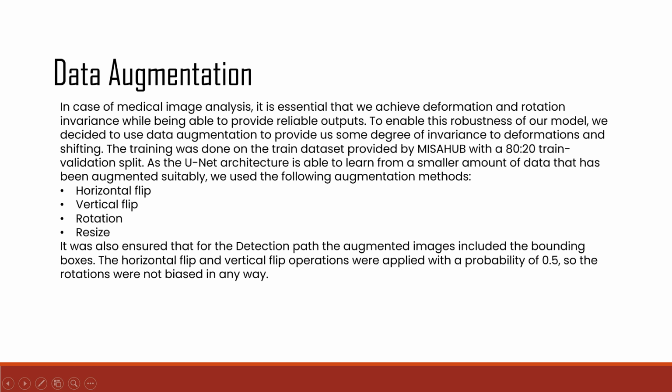In the case of medical image analysis, it is essential that we achieve deformation and rotation invariance while being able to provide reliable outputs. Since the number of training images provided was not ample enough, we employed augmentation to increase the size of the training dataset. Horizontal and vertical flip as well as rotation augmentations were used, and all the images were resized to a square image of size 224. For the training of the detection branch, images were augmented such that bounding boxes were always present. If the largest bounding box in the image was less than a specific threshold, then more augmented images were generated.